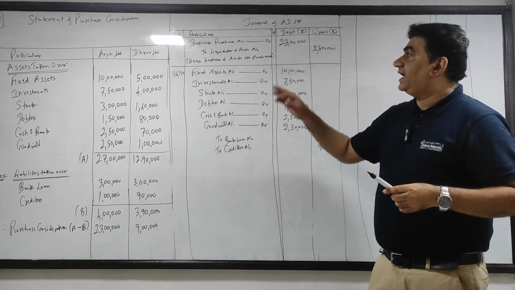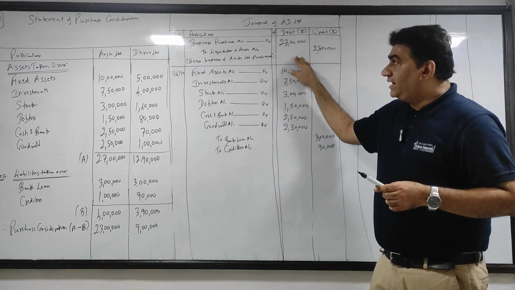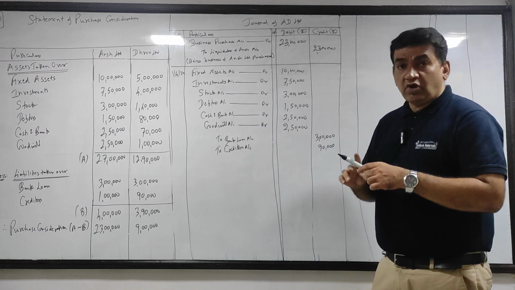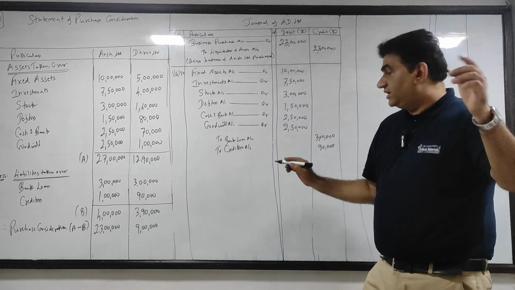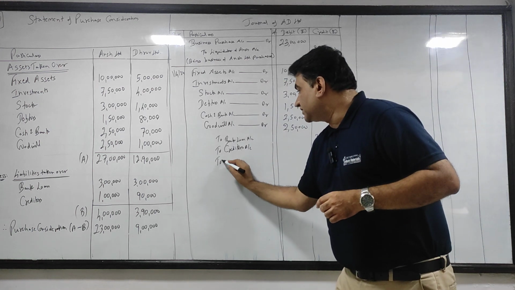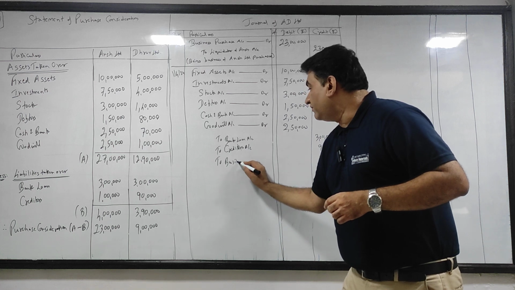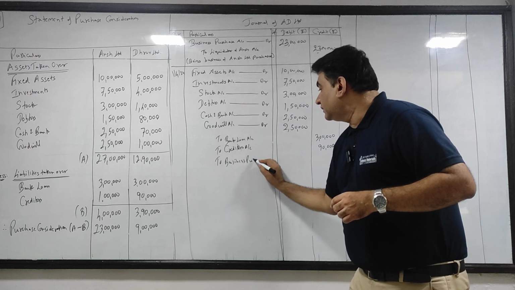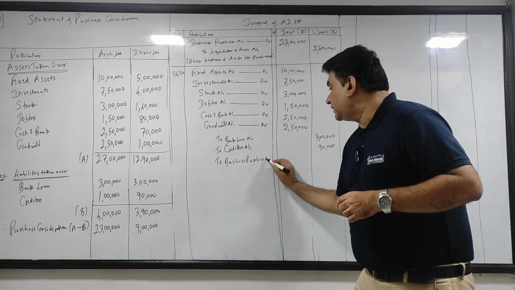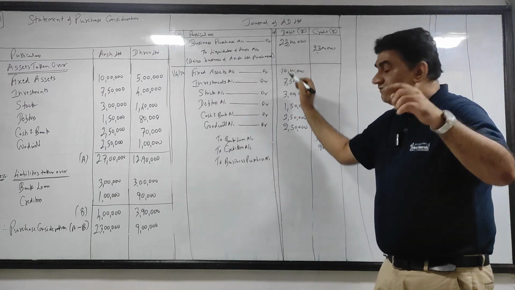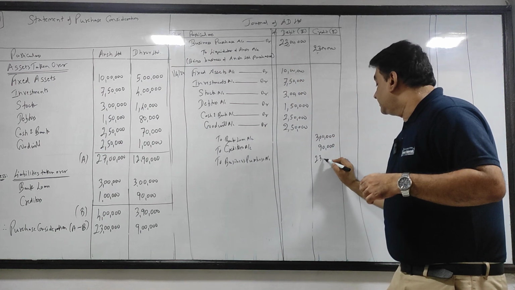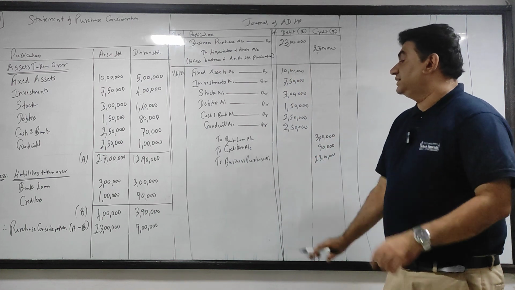So now see, when I bought the business, I debited business purchase. Now I recorded the assets and liabilities, which are a part of business purchase. So I will credit business purchase account by the same value that I have debited, that is 23 lakhs.